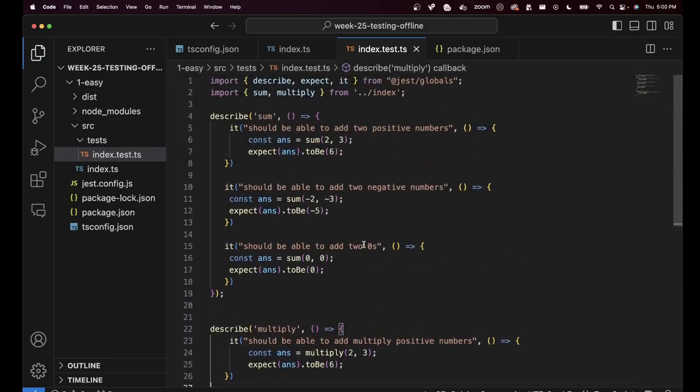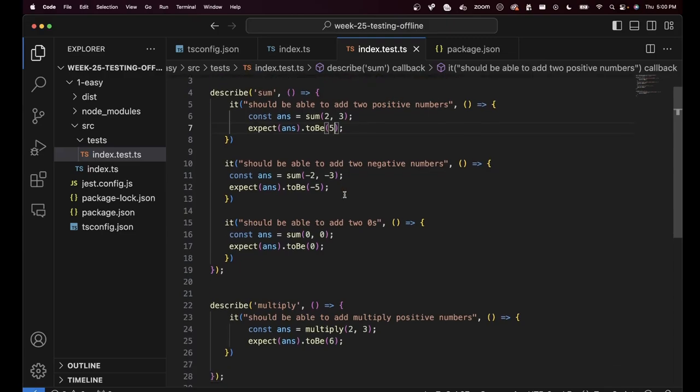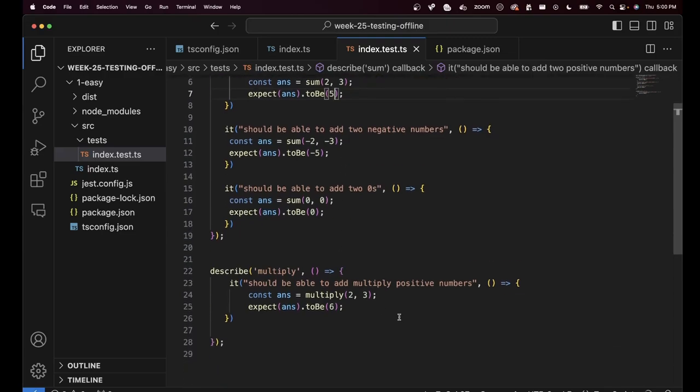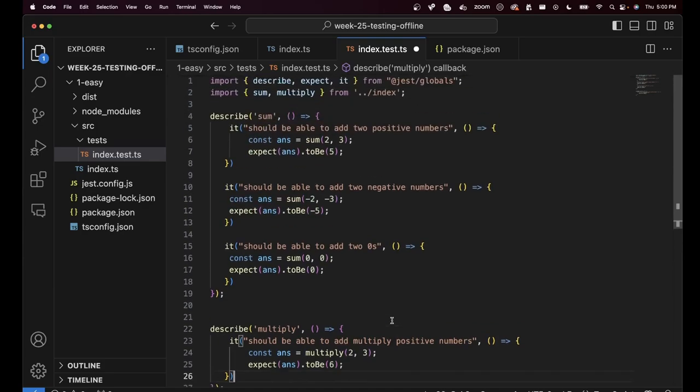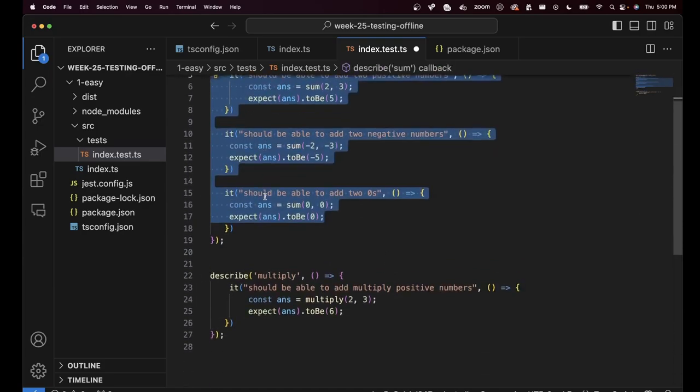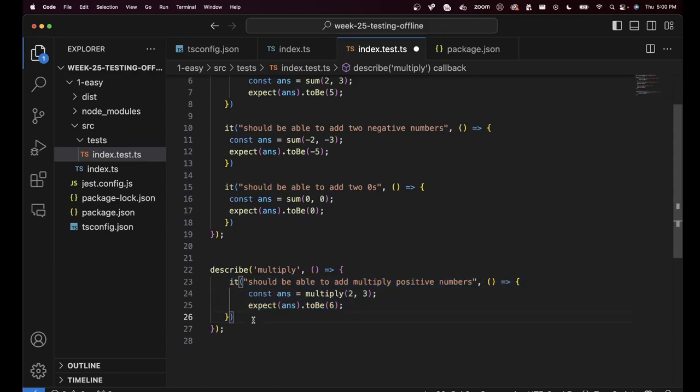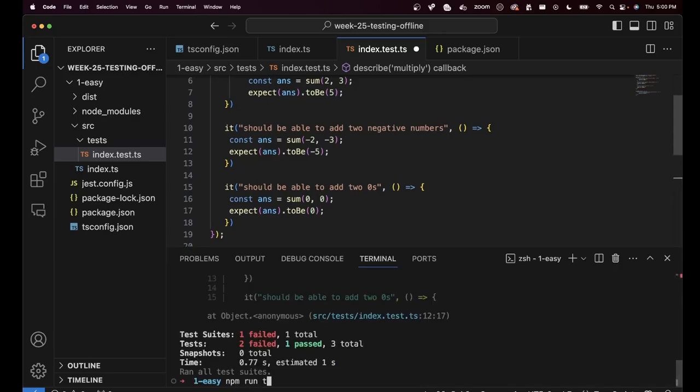There you go. Let me fix the test as well. And now if I run npm run test, it will run two things. It will run these test cases. It will also run these test cases, or just a single one that we have right now. Npm run test.